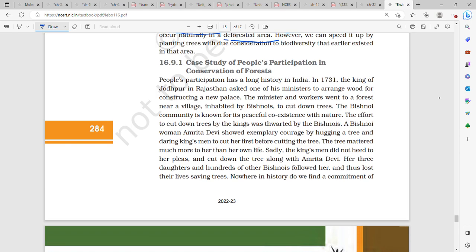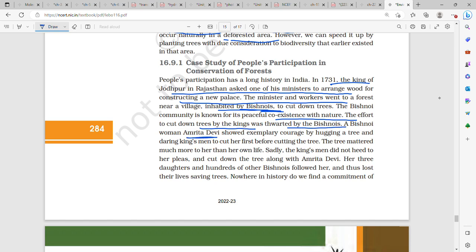In 1731, the king of Jodhpur in Rajasthan asked one of his ministers to arrange wood for constructing a new palace. The minister and his workers went to a village inhabited by Bishnois to cut down trees. The Bishnoi community is known for its peaceful coexistence with nature. The effort to cut down trees by the king was thwarted by the Bishnois.